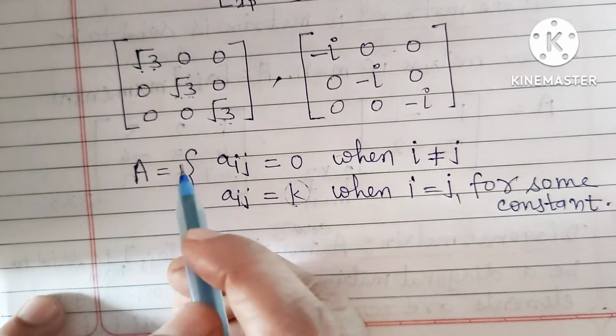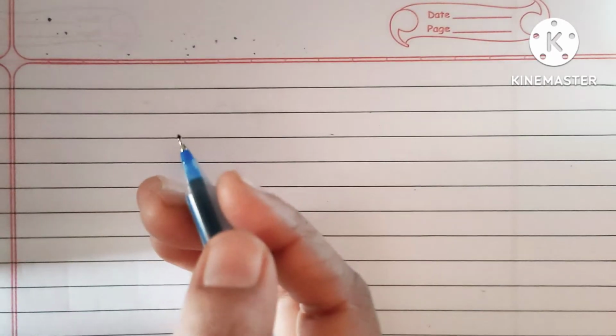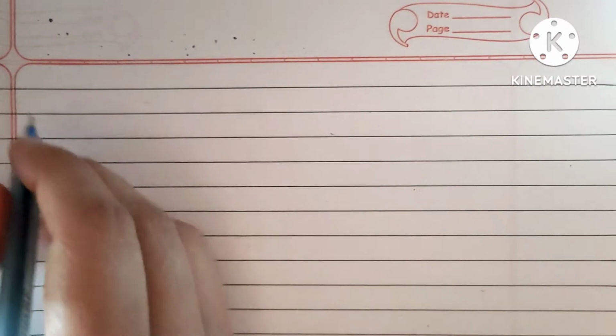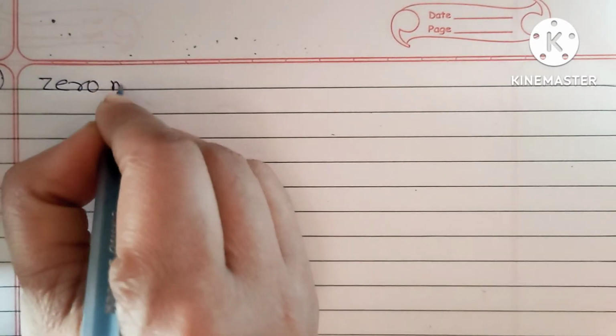Okay friends, now the sixth type of the matrix is the zero matrix. The sixth one is about the zero matrix.